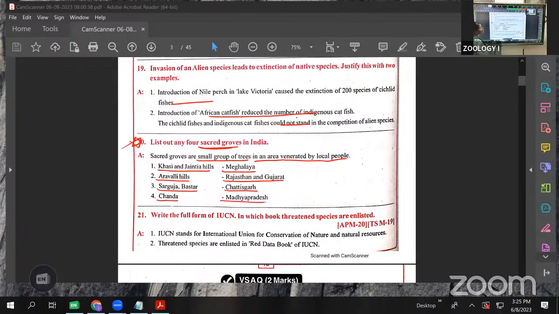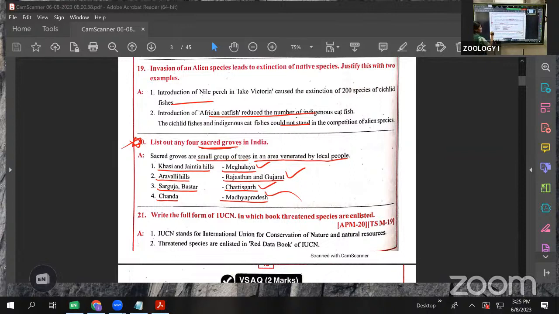Like this, these are the four sacred groves. There are a number of them, but here we list out only these: Kasi and Jayantiya hills in Meghalaya, Aravali hills in Rajasthan and Gujarat, Sarguja and Bastar in Chhattisgarh, Chanda in Madhya Pradesh. This is about the sacred groves.